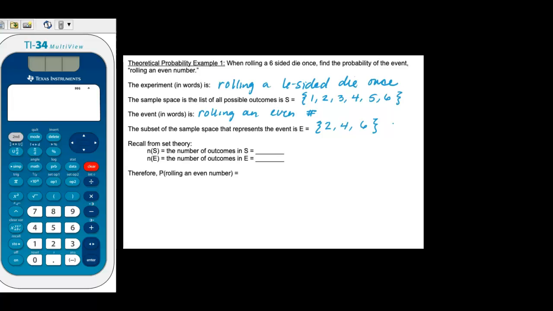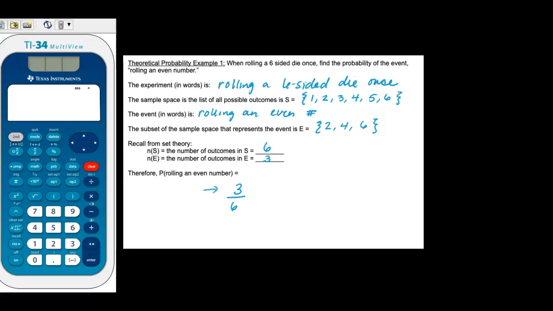And so we can recall from set theory, the notation n(S) just means the number of elements in S, or in this case, the number of outcomes in S. And so S is our sample space. So there are 6 different outcomes in our sample space, and there are 3 even numbers, so 3 numbers or outcomes in E. Therefore, if we want to find the probability, we just do 3 divided by 6.